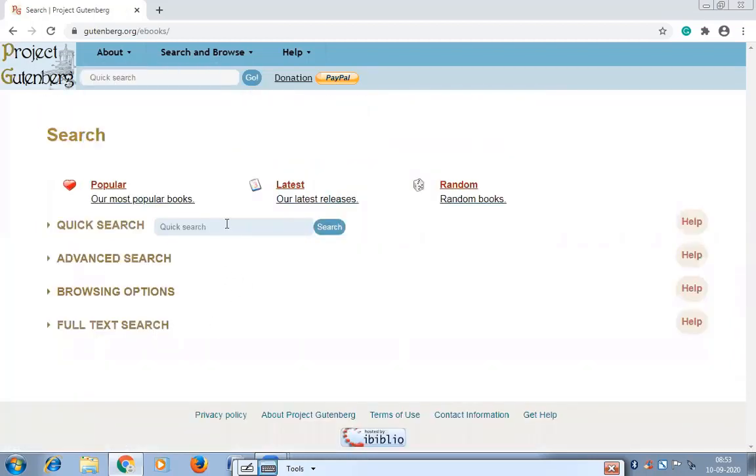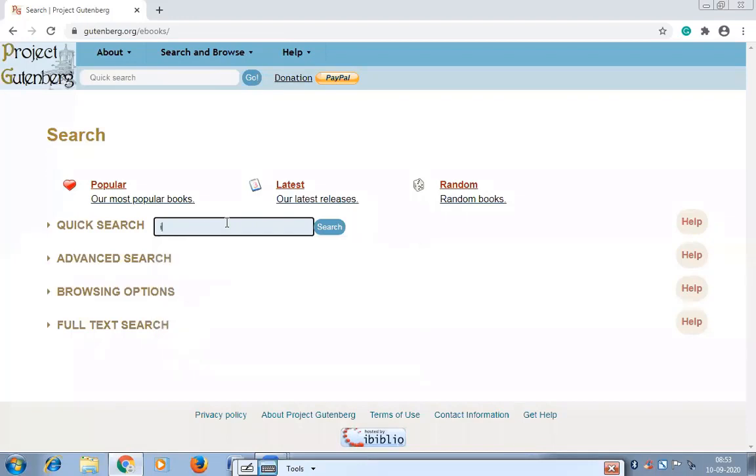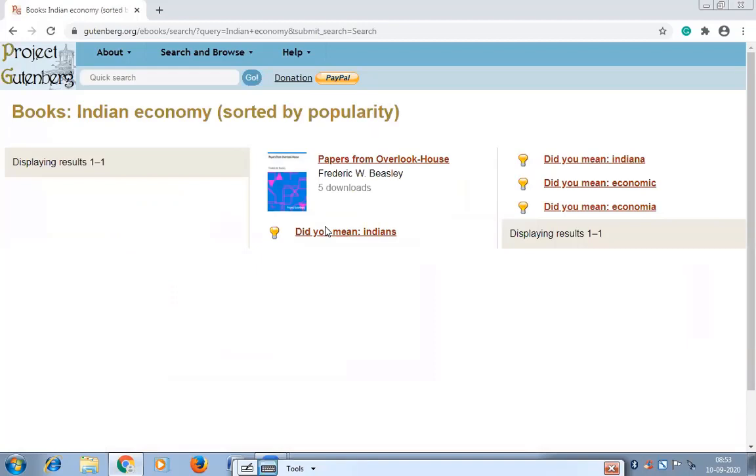We can go to search and browse and put any subject in the quick search. What do you want to put here now? We'll put economics or Indian economy. Let's see how many books we get on the Indian economy.